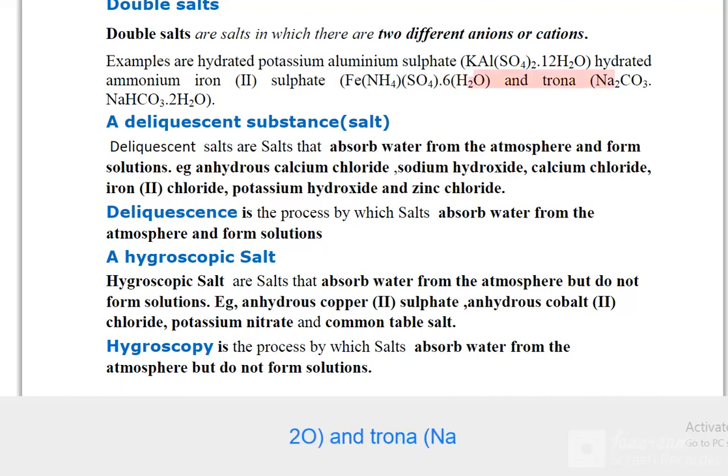and trona, Na2CO3.NaHCO3.2H2O. A deliquescent substance, salt.